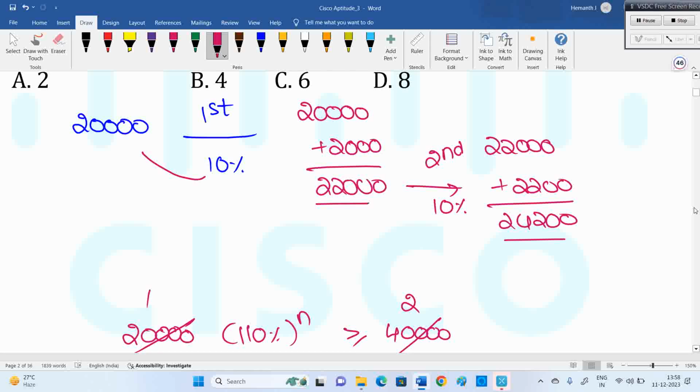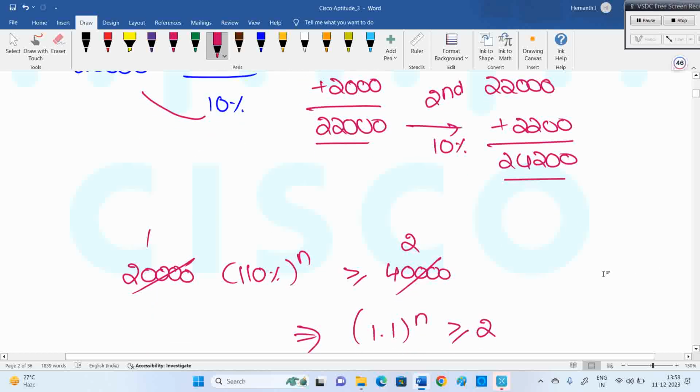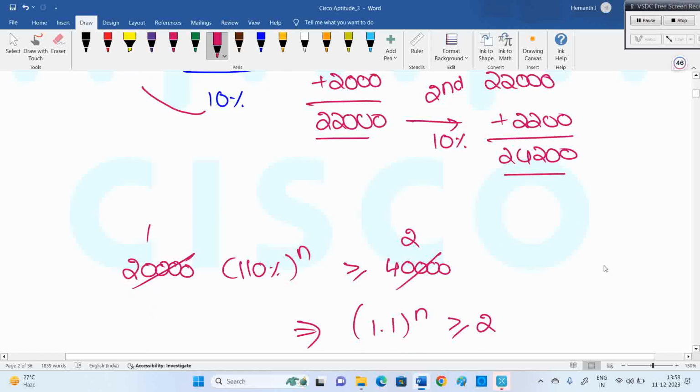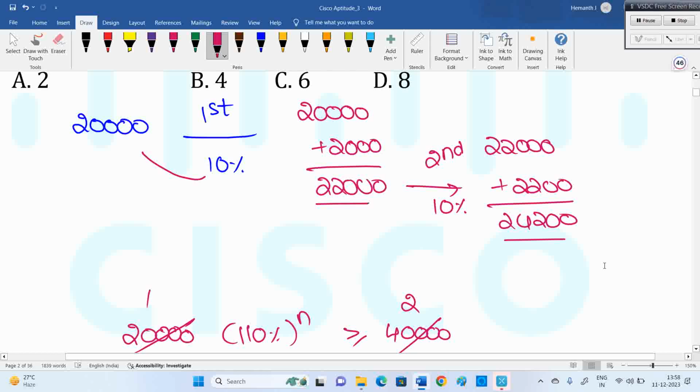Or else, sir, what is the other approach? This is the other approach here. You can take 20,000. Why 110%? A 10% increase or profit. Interest is like profit only. We'll write 110%. How many years is the question? So in whole power n, and y greater than or equal to 40? It should be at least double. Double means it should be greater than or equal to 40.